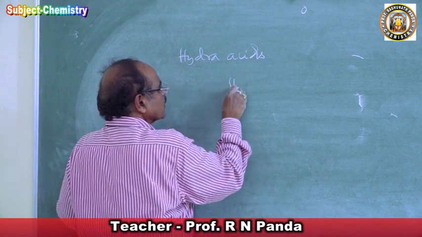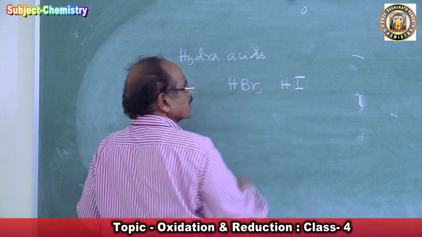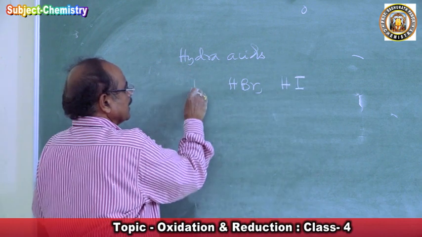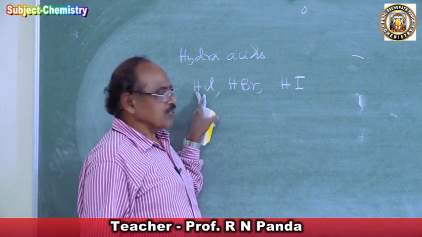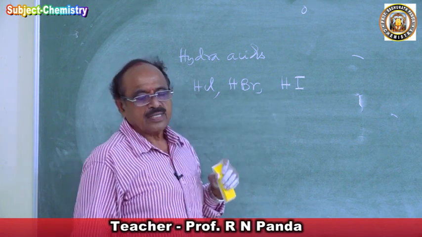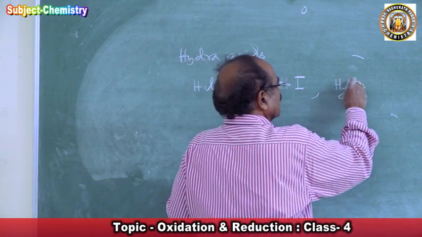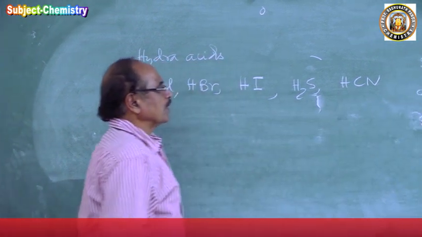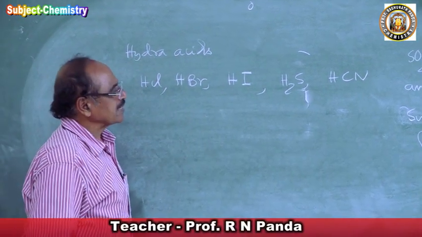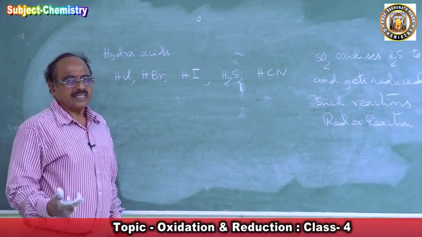Who are they? Now HBr is a reducing agent. HI is a reducing agent. HCl is a reducing agent. Why? This can give H, this can give H, this can give H. H2S is a reducing agent. HCN is a reducing agent. All these are very good reducing agents because the hydro acids are reducing agents. They can give H. You can get H from them.